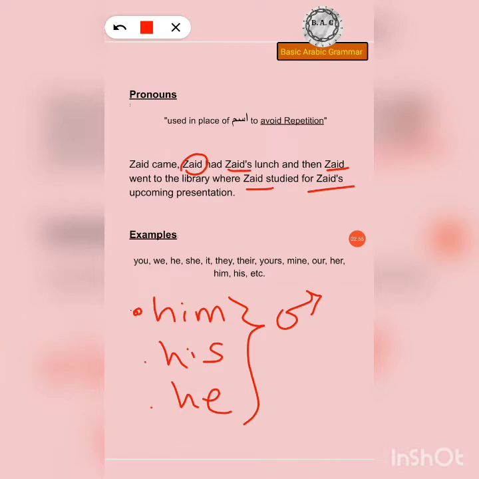All right. So let's give you an example of what I mean here. If I say Zed came, had him lunch, and then his went to the library where him studied for his or he upcoming presentation. Doesn't make any sense. Totally wrong and senseless.